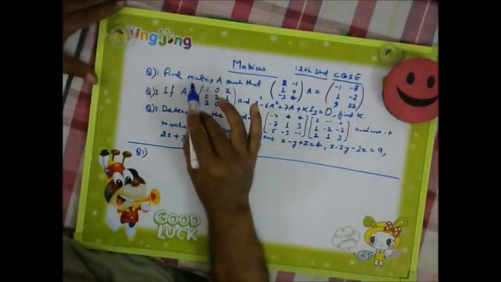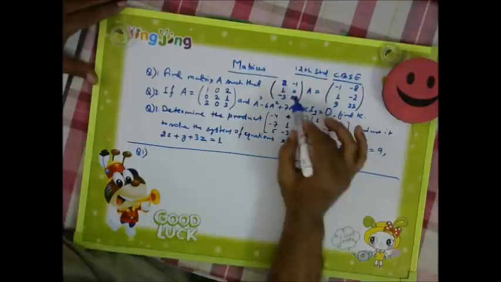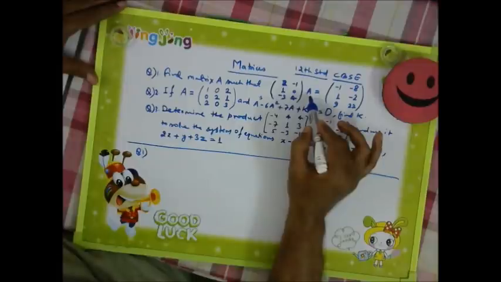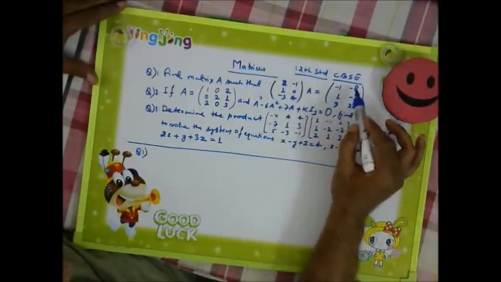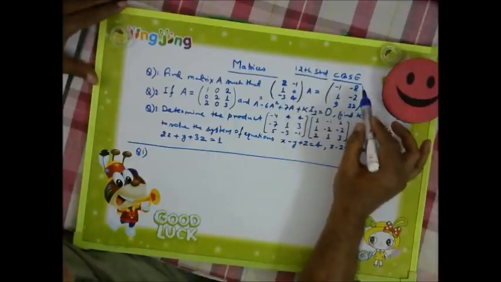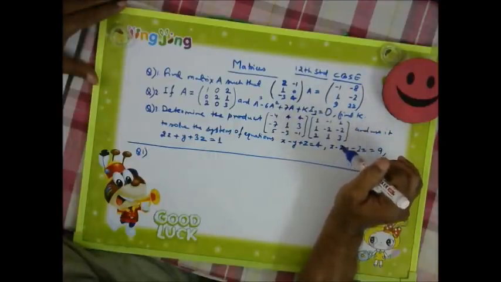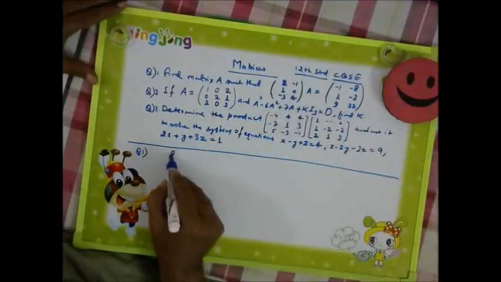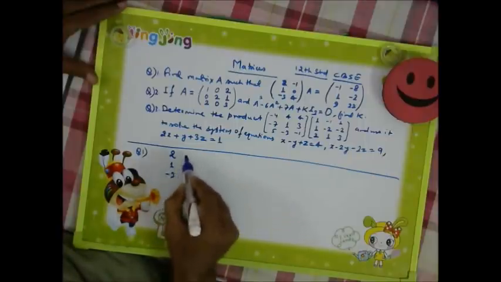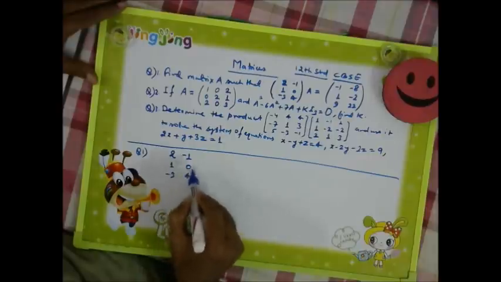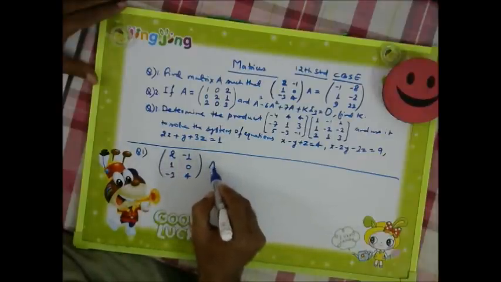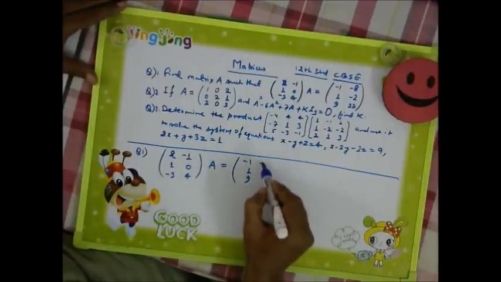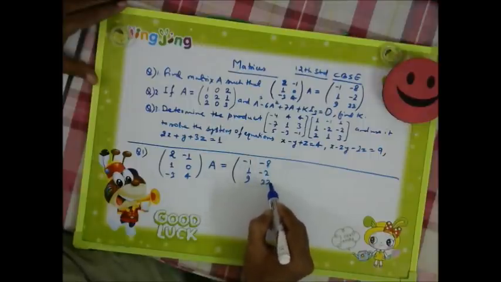Question number 1 is, find matrix A such that we are given a matrix 2, 1, minus 3, minus 1, 0, 4, into A is equal to minus 1, 1, 9, minus 8, minus 2, 22. Now we need to find this A matrix.